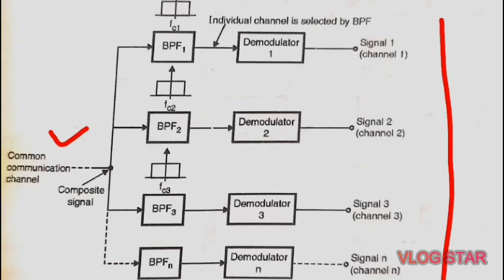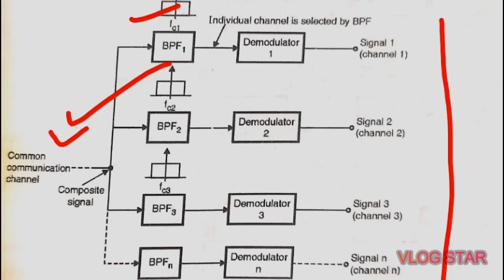The block diagram of this FDM receiver we can see in this figure. The composite signal is applied to a group of band pass filters. Here we can see different BPFs, that is band pass filters. Each band pass filter has a center frequency corresponding to one of the carriers, and the band pass filters have adequate bandwidth to pass all the channel information without any distortion.